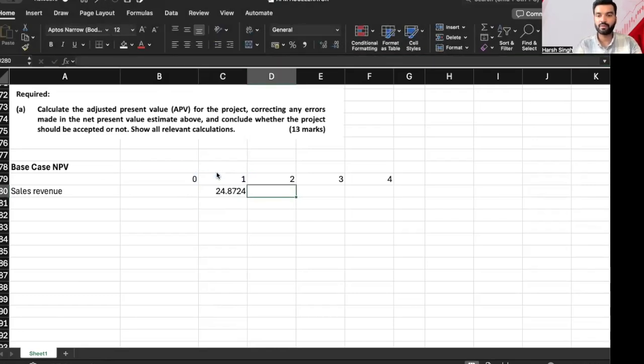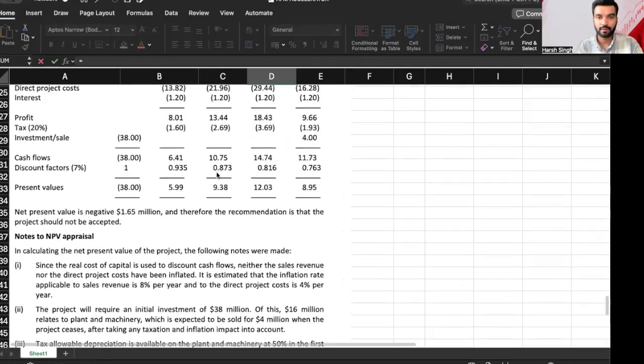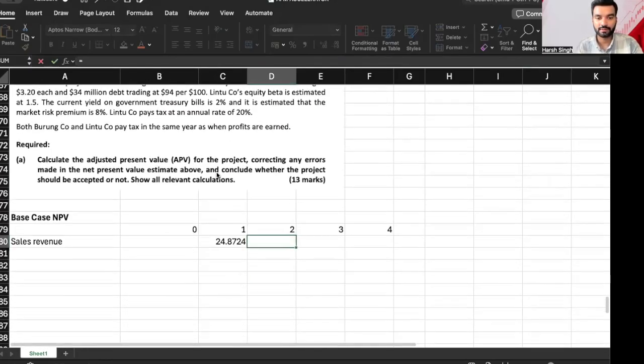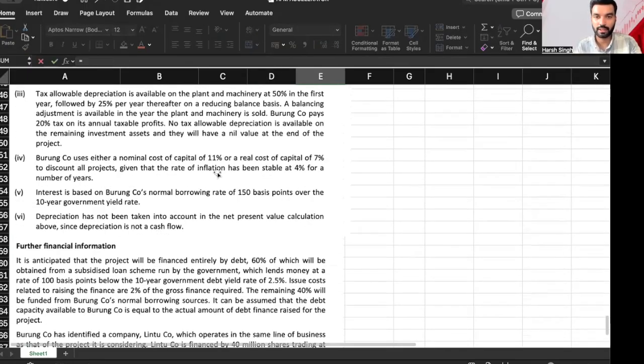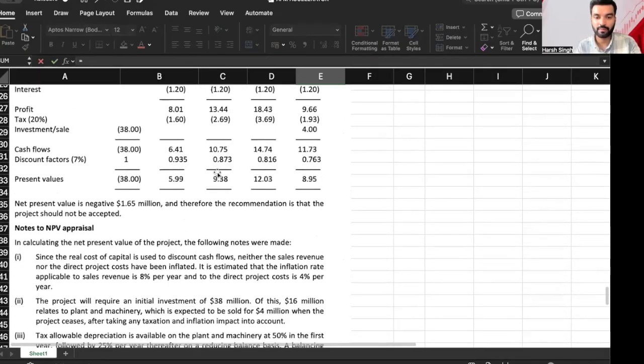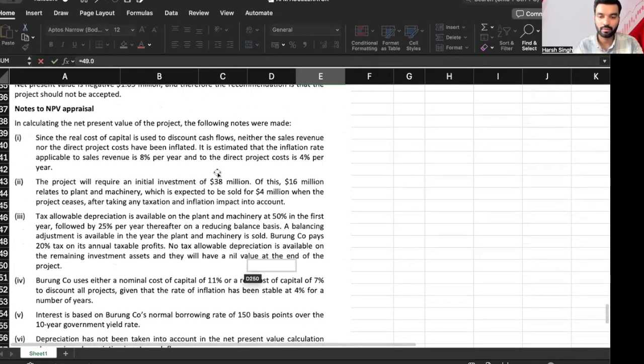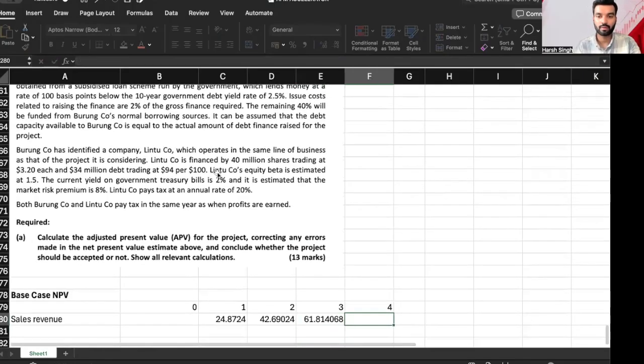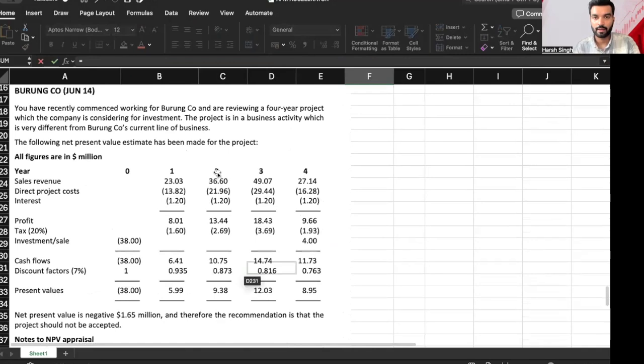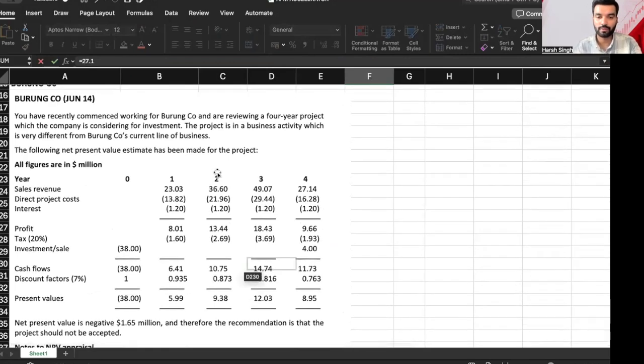Year 2, what is the sales? 36.6. Then year 3, it is 49.07. And then 27.14.